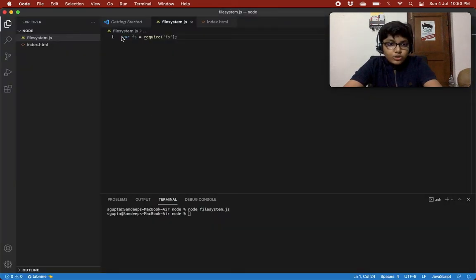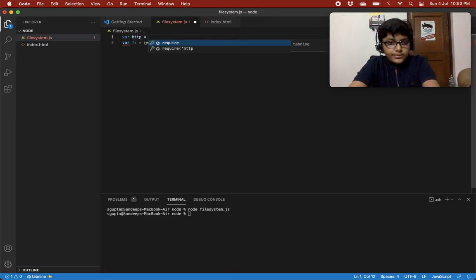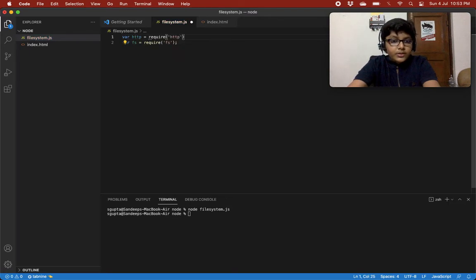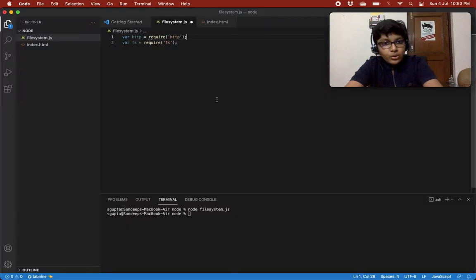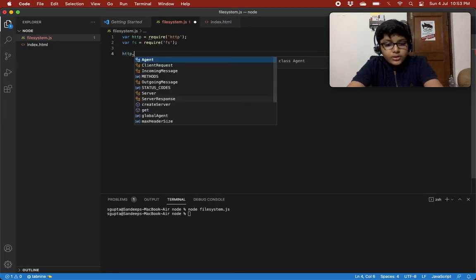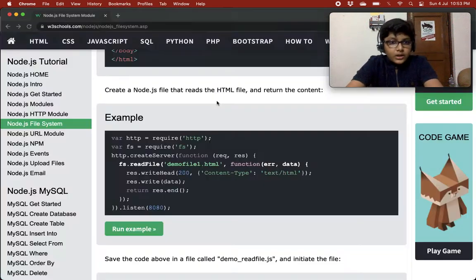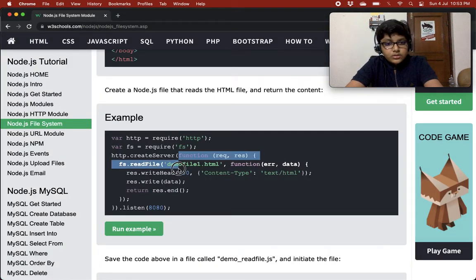So for that, let's create a server first. Variable http is equal to require http. I forgot to show you this when I was teaching the http module, but I'll show it to you right now. Let's create a server: http.createServer, and our usual syntax is like this.